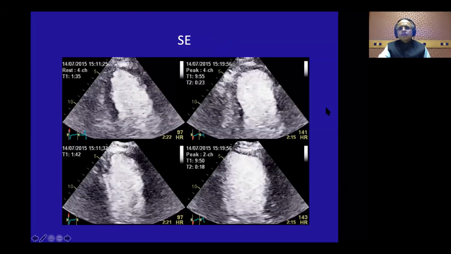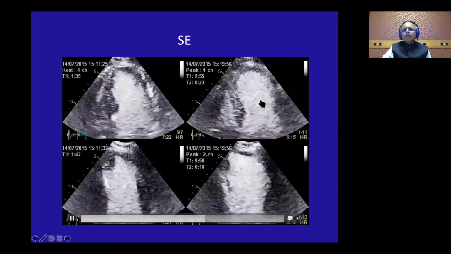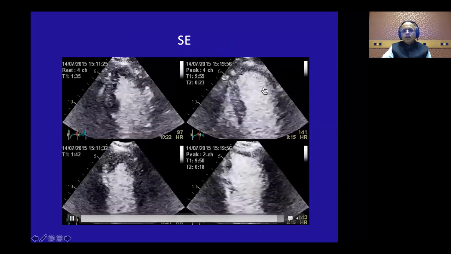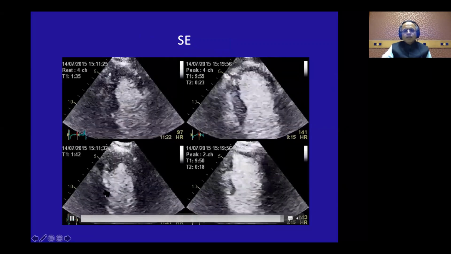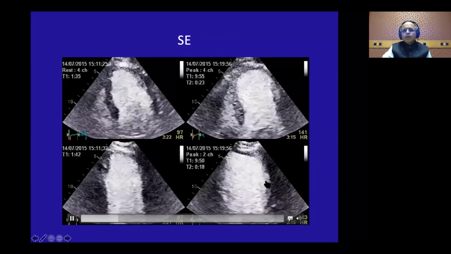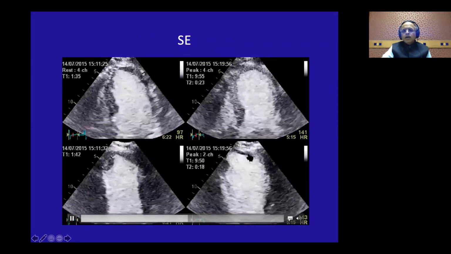But let us look at the stress echo. And to our dismay, all of you will first look at the volumes. There is a great increase in the LV volume at peak exercise. The right-hand panels are peak exercise, the left-hand panels are rest. The inferior wall is akinetic because he had an inferior wall infarct. And you can see that there is actually ballooning. The entire LAD territory is ballooned here, and also the inferior wall is ballooned here.